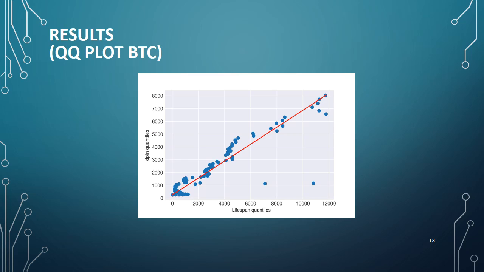And here we see the quantile plot of the best fit of address lifespans for Bitcoin. A quantile plot or QQ plot is a probability plot, a graphical method for comparing two probability distributions by plotting their quantiles against each other. As we can see, the DPLN fit can well represent address lifespans.